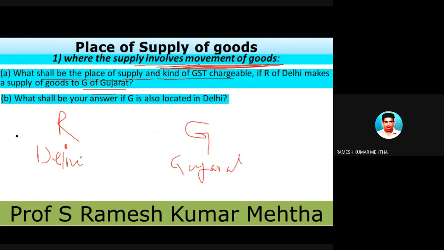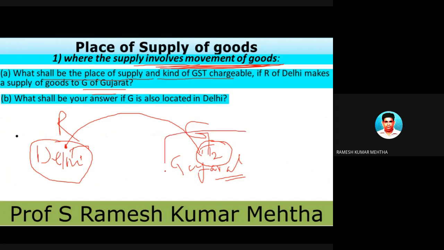So this person is transporting from Delhi to a person who is there in Gujarat. So the transport starts here and ends here. The supplier is in Delhi and the movement of goods terminates or ends in Gujarat. So Gujarat is the place of supply.